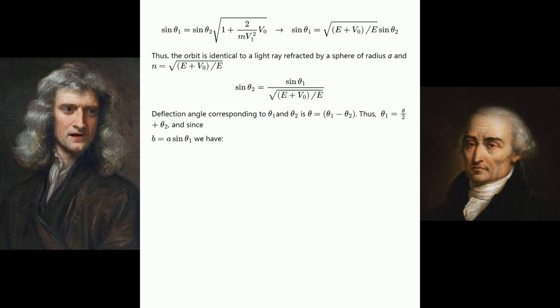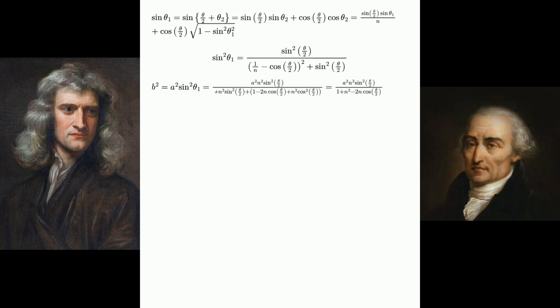Thus, the orbit is identical to a light ray refracted by a sphere of radius a and n equals the square root of (E + V₀)/E. See the equation shown. Deflection angle corresponding to θ₁ and θ₂ is θ equals θ₁ minus θ₂. Thus, θ₁ equals θ/2 plus θ₂, and since b equals a sin θ₁ we have.